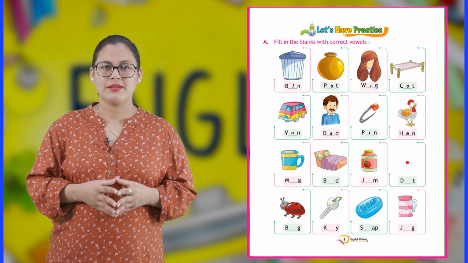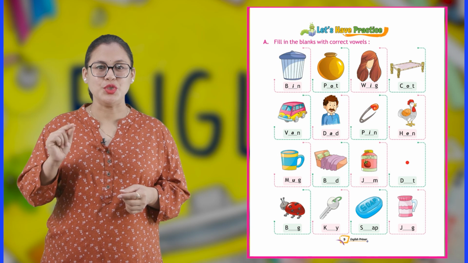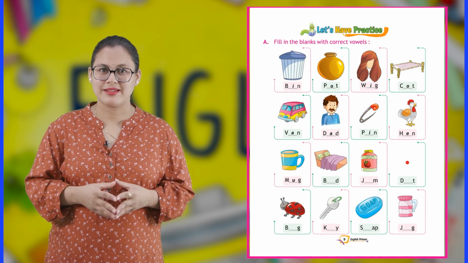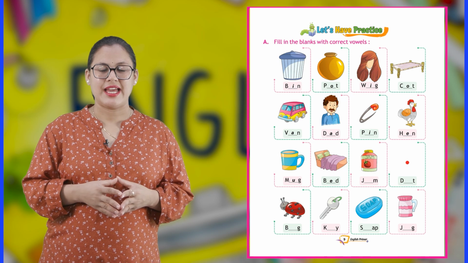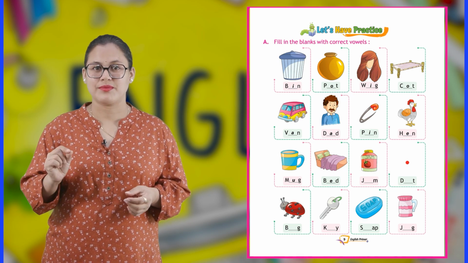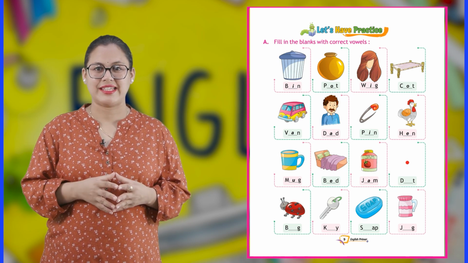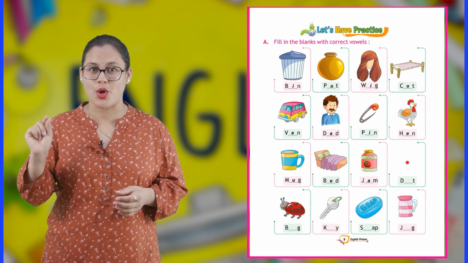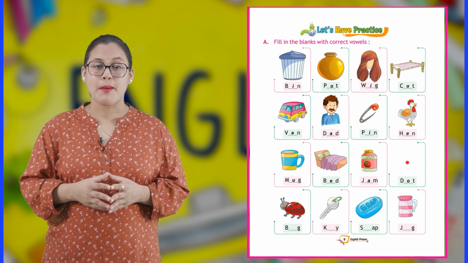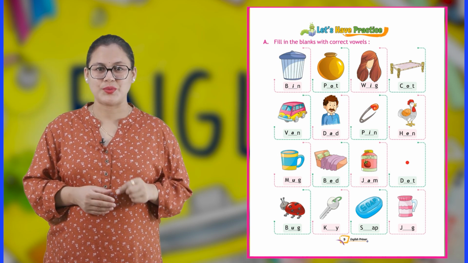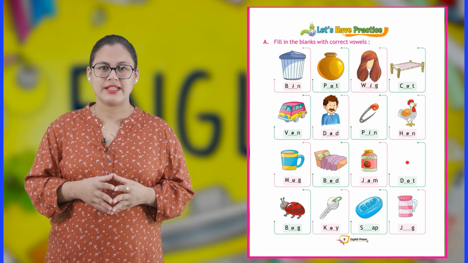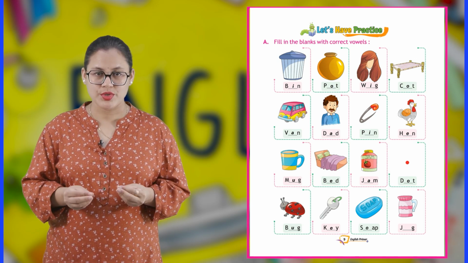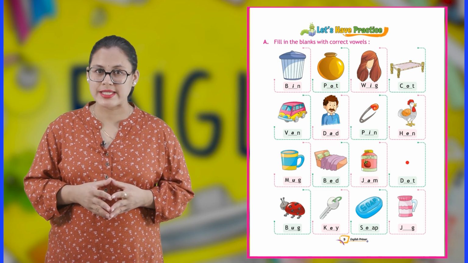Next picture, mug. So write U. Next, bed. So write E. Next, jam. So write A. Next, this is a dot. So write O. Next, bug. Write U. Next, key. Write E. Next, soap. So write O. And next picture is jug.